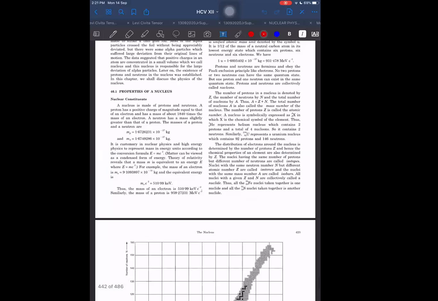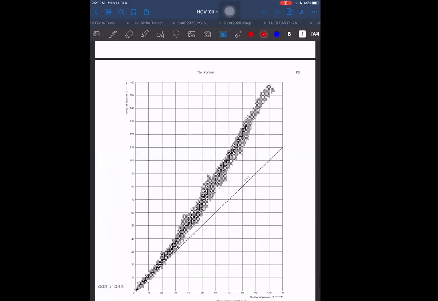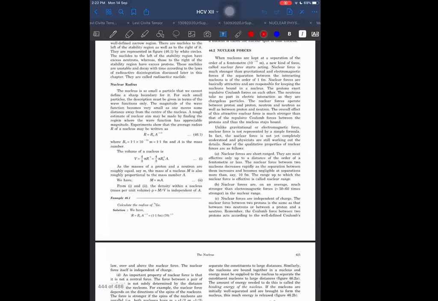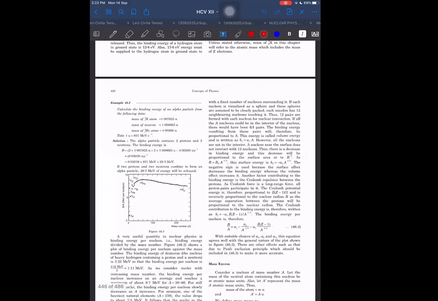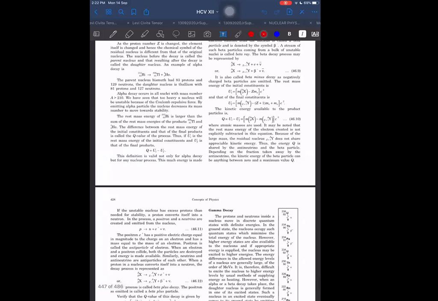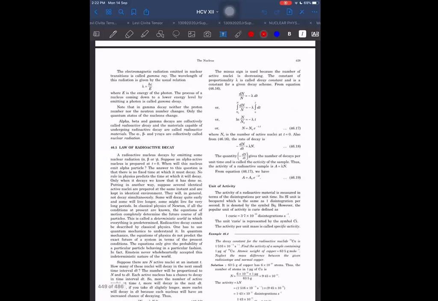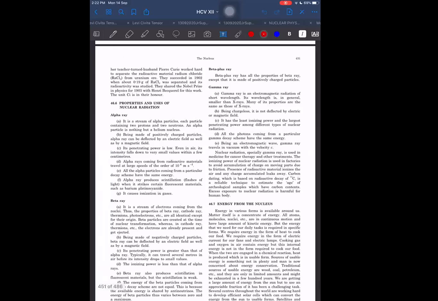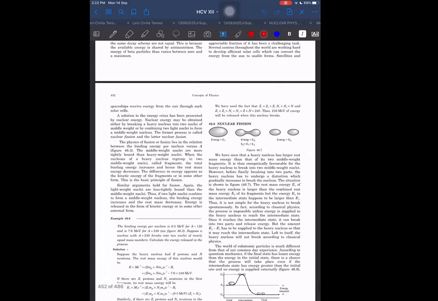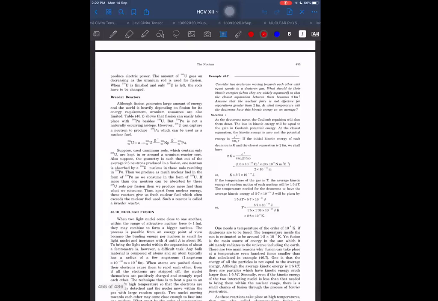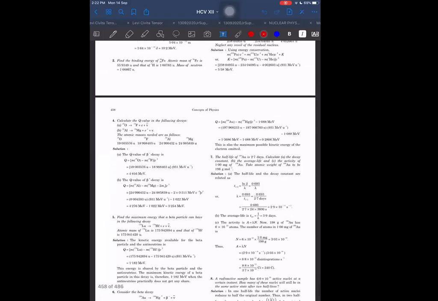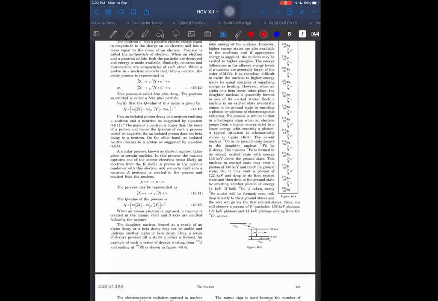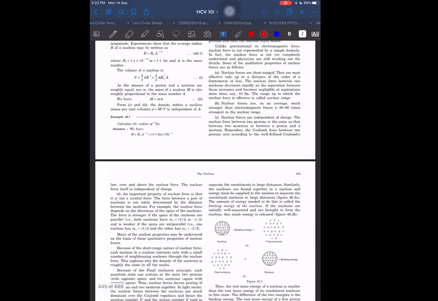Nuclear constituents, atoms, a little about stability, radius, nuclear forces, binding energy, then radioactive decay. The numerical part will start from binding energy and radioactive decay, and radioactivity. Beta ray, alpha ray, energy of the nucleus, nuclear reactors, fusion. All these things will be there for this week only. So let us start from the beginning.